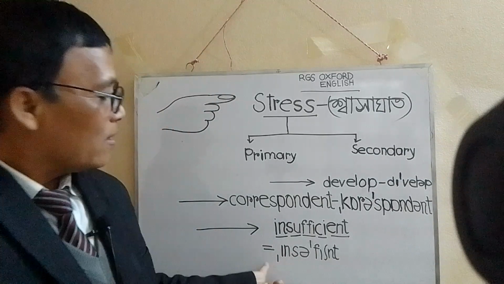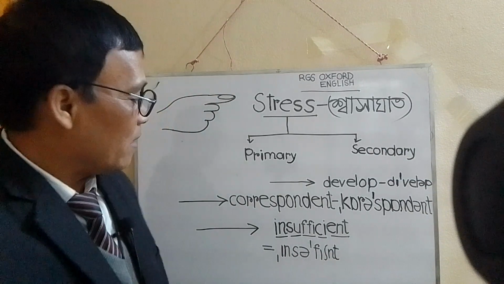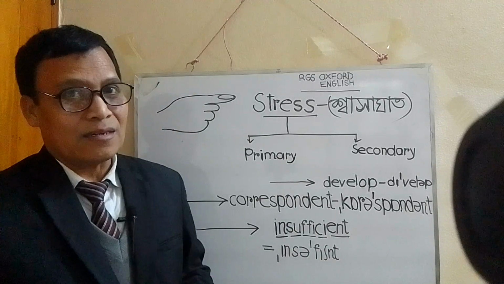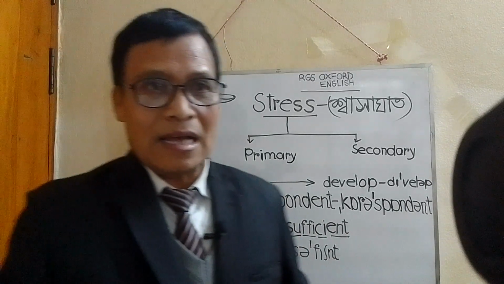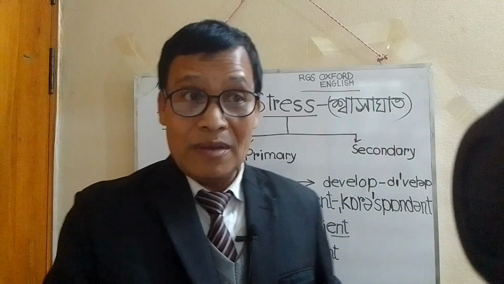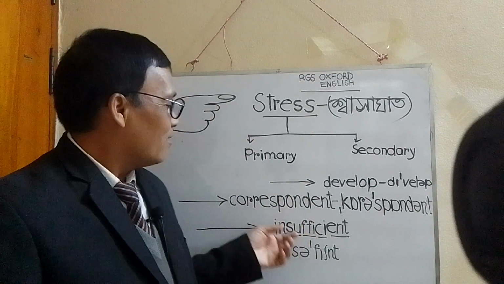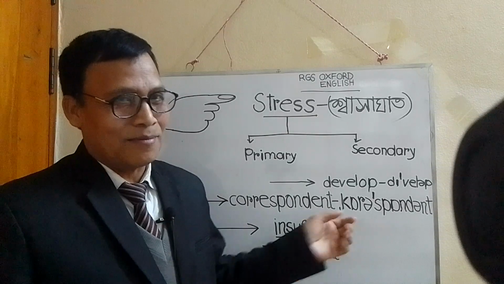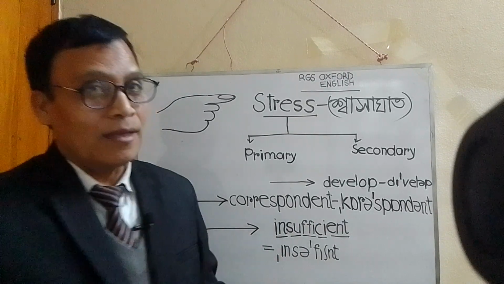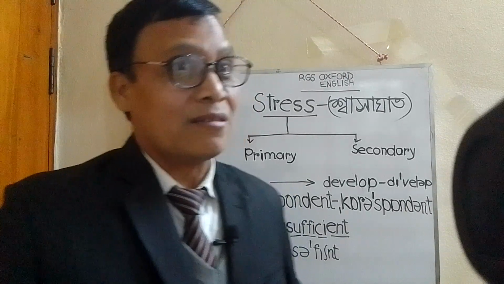So the real pronunciation will be insufficient, not the syllable-by-syllable insufficient.